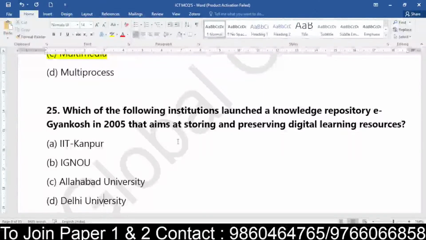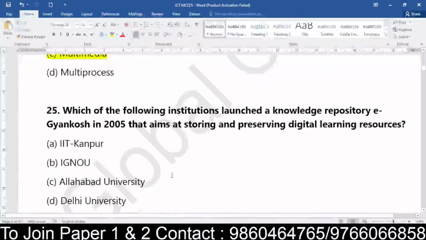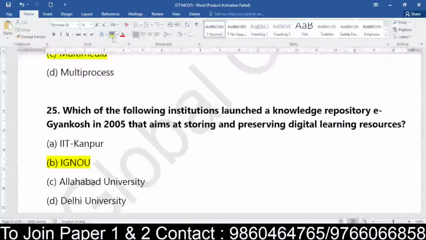Let's see how many of you did right today. If anyone got 25 out of 25, do let us know. The one who launched the repository eGyan Kosh in 2005 was none other than IGNOU.